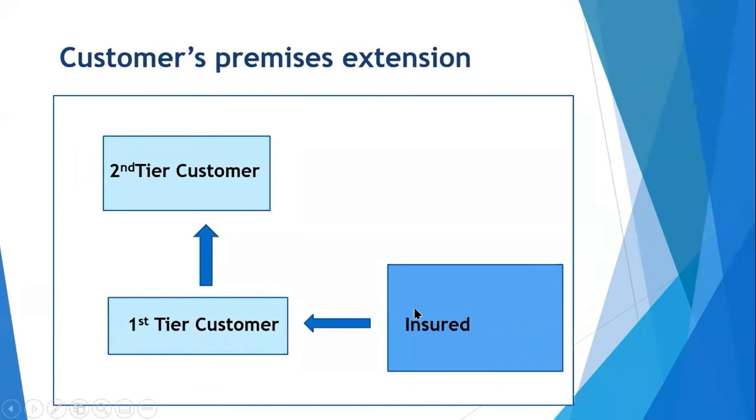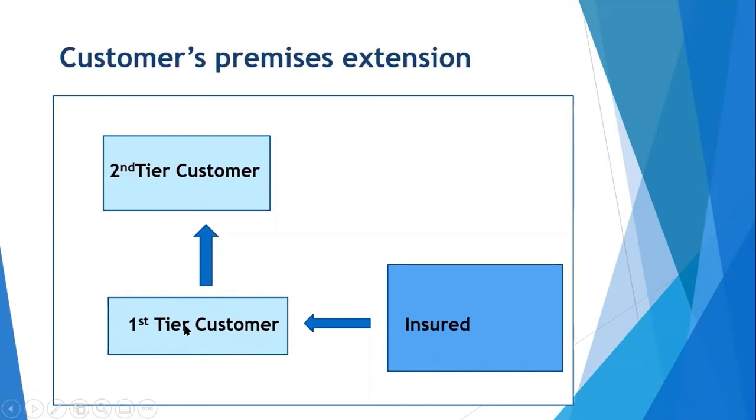Same example, the supplier of bonnet takes this policy, CBI, customer premises extension. He is supplying to one customer, some dealer, and there is a loss at the dealer's premises or Maruti.